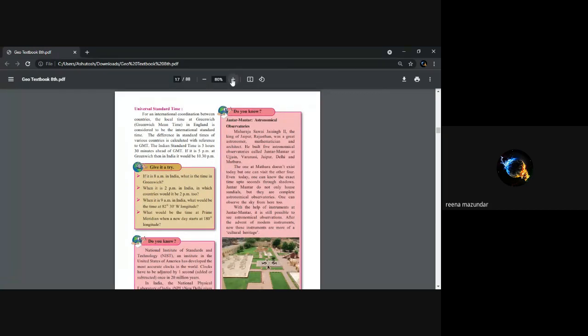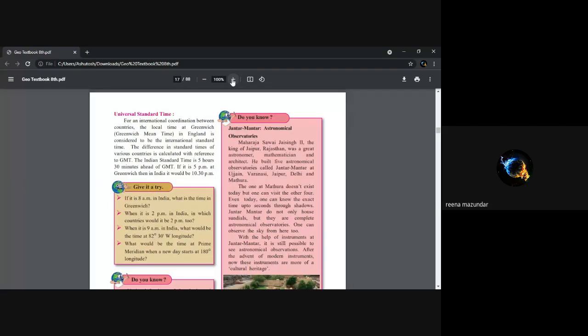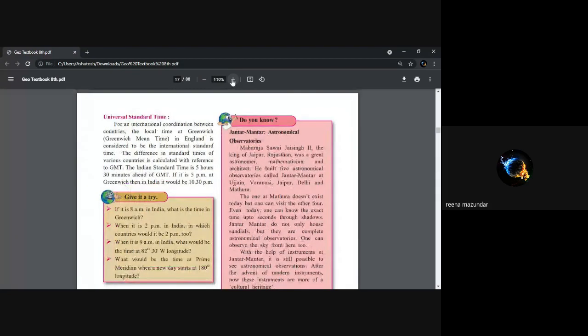I'll make this screen bigger. Why is universal standard time necessary? Why is universal standard time necessary?